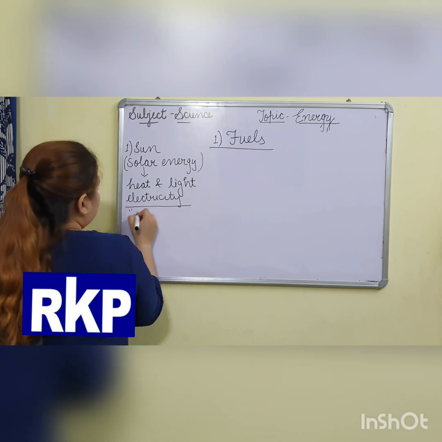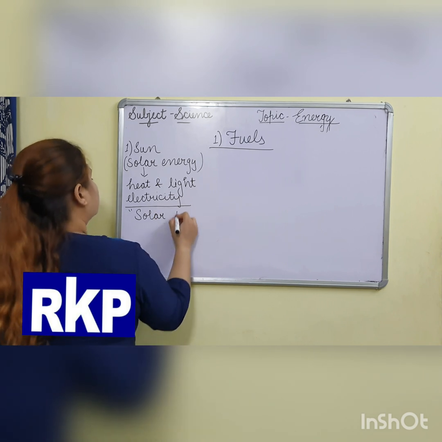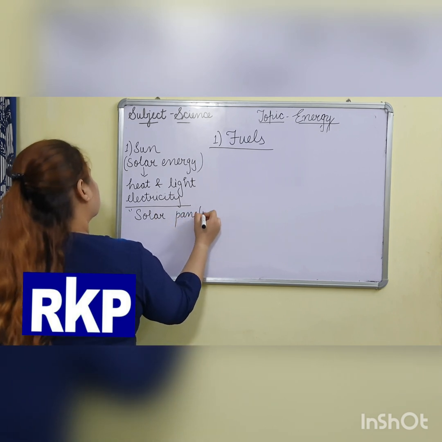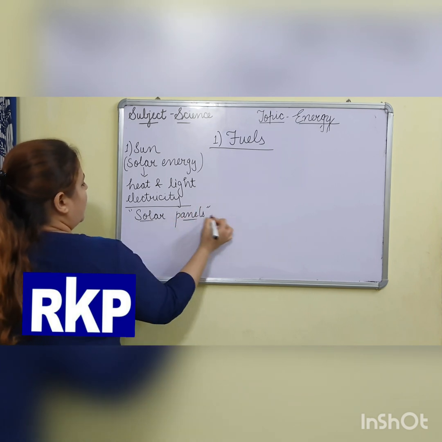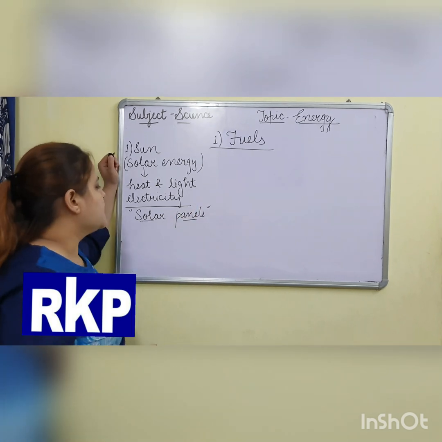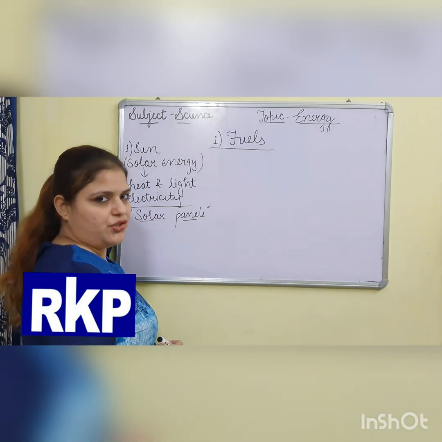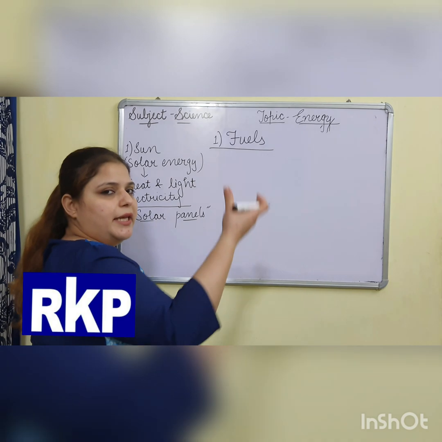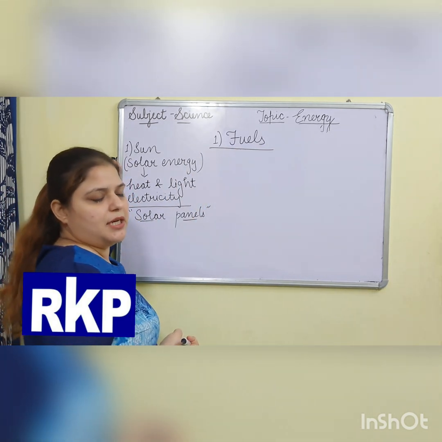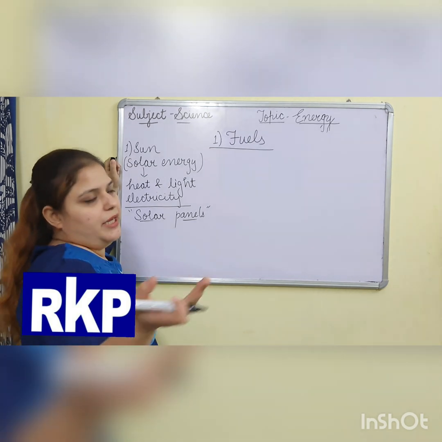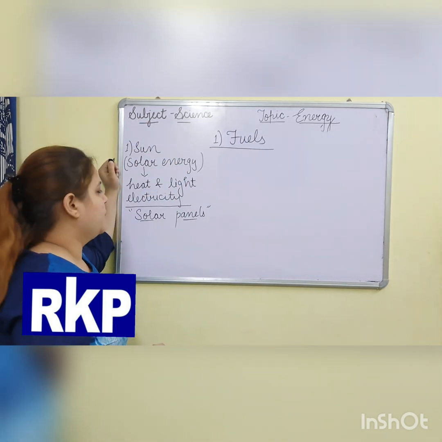How? There are some devices, out of which I am talking about solar panels. Solar panels are that type of glass structure which are placed in such a way that they absorb maximum heat of the sun during the day. There are solar panels placed at the terrace of your school also.